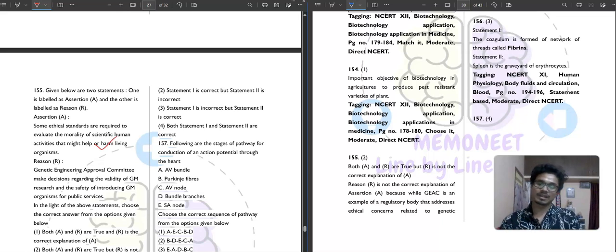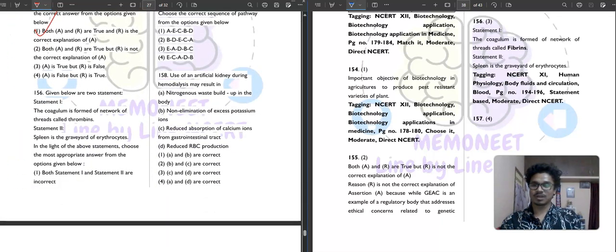Then the reason given is that the Genetic Engineering Approval Committee makes decisions regarding the validity of GM research and the safety of introducing GM organisms for public services. So both are correct, and both are interlinked with each other. So the reason is the correct explanation of the assertion. That's why the first option is your correct answer.